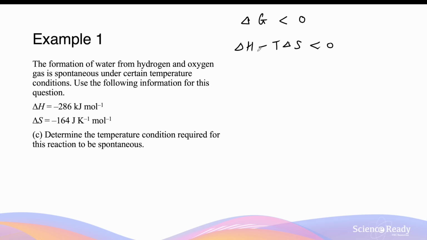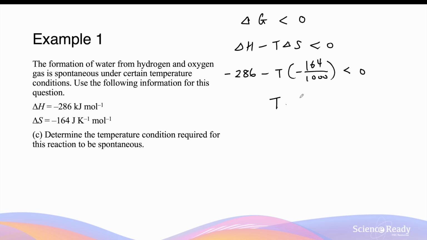to determine the temperature conditions required for spontaneity. So here we have minus 286 minus T times minus 164, again divided by 1,000 to convert the unit into kilojoules per Kelvin per mole. So we want this to be less than 0. Now we can rearrange this. The two negatives will cancel out, become positive.